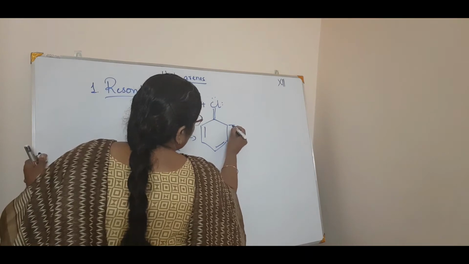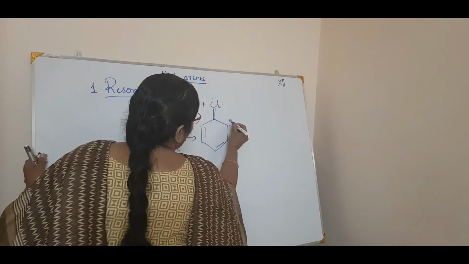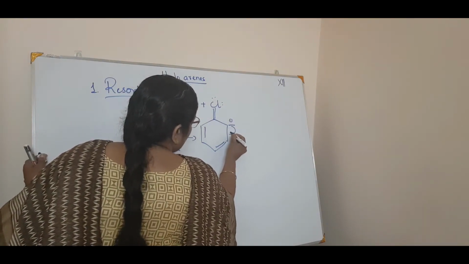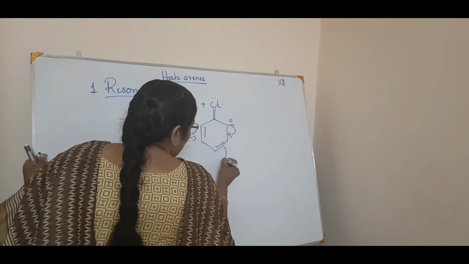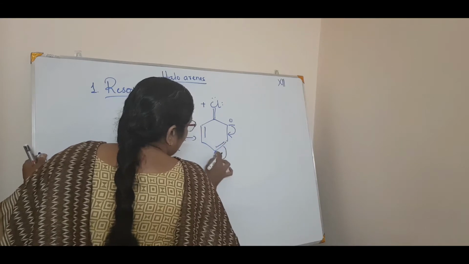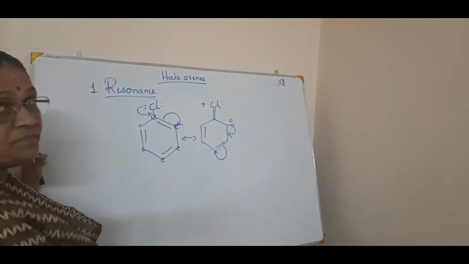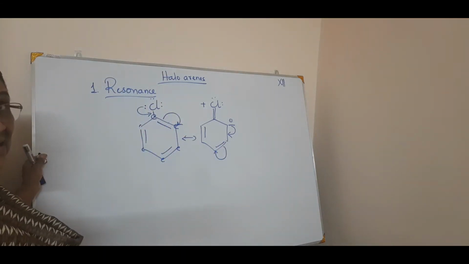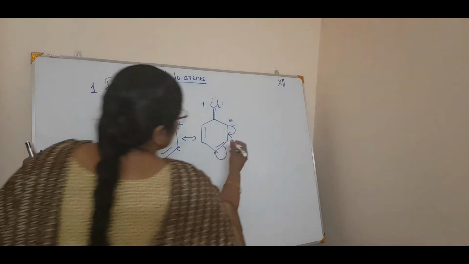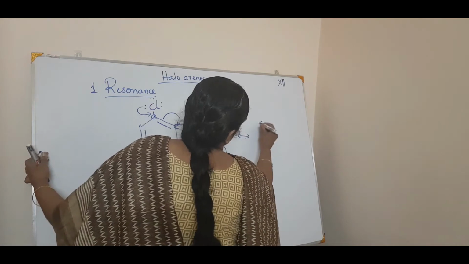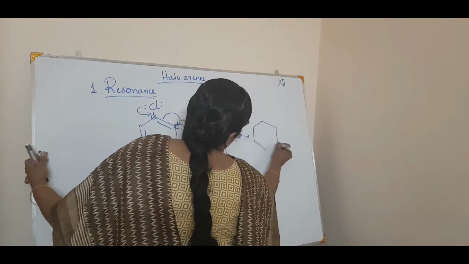Now what happens? The other resonance structure. This negative charge. Negative charge means what? A pair of electrons, isn't it? So the negative charge will come here. So this carbon atom has got 5 bonds. So automatically what happens? This pi electron will get into this carbon atom. See? This you know. Last year you have written so many resonance structures, isn't it? So again in conjugation or in resonance with, see, very important.